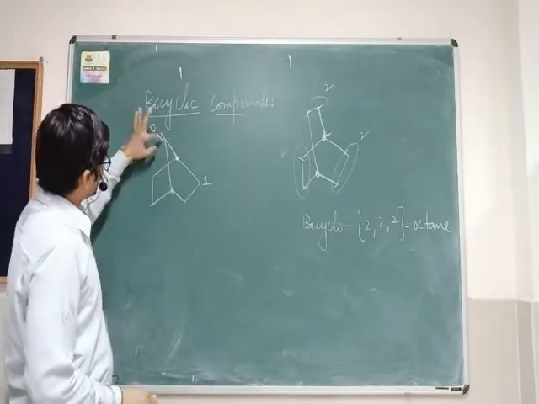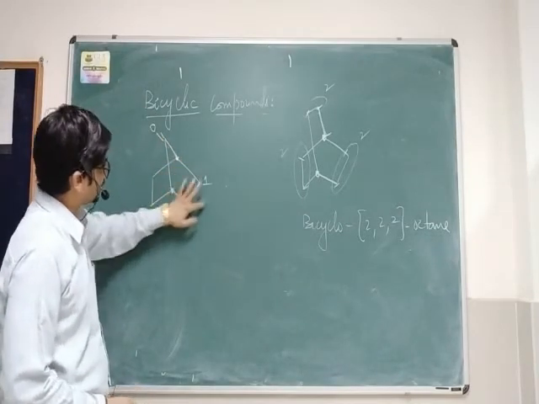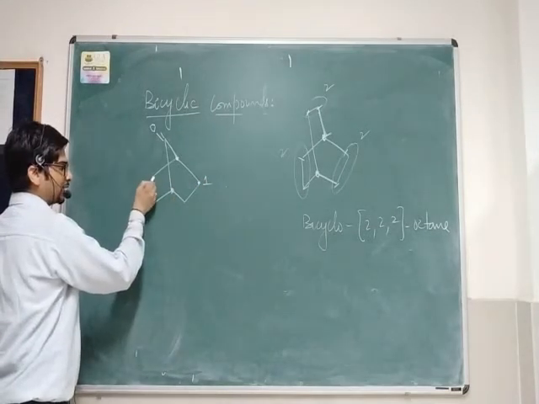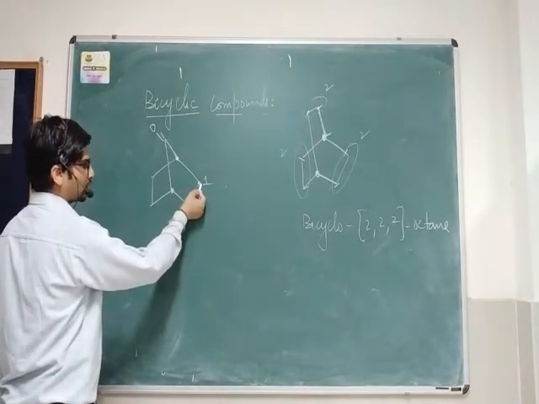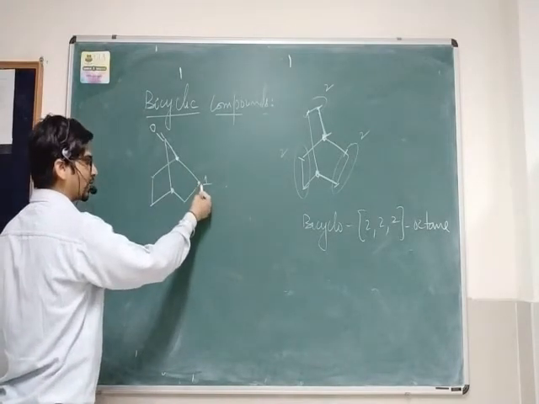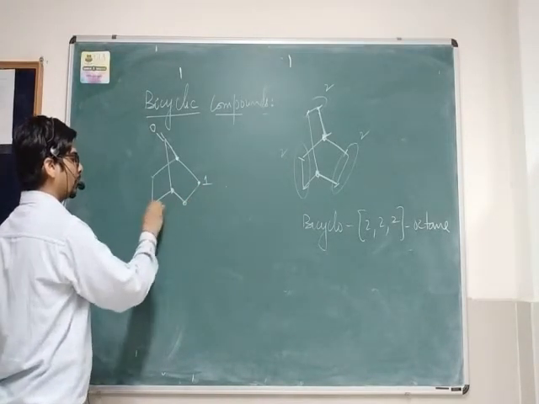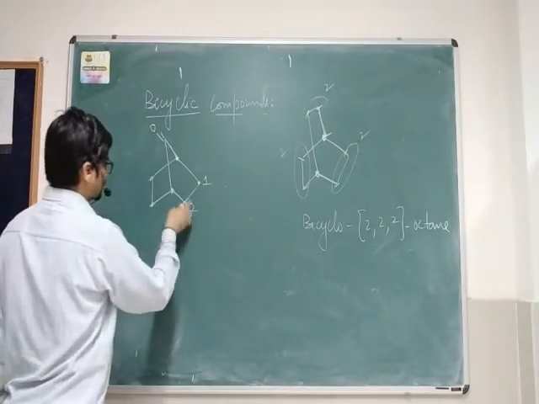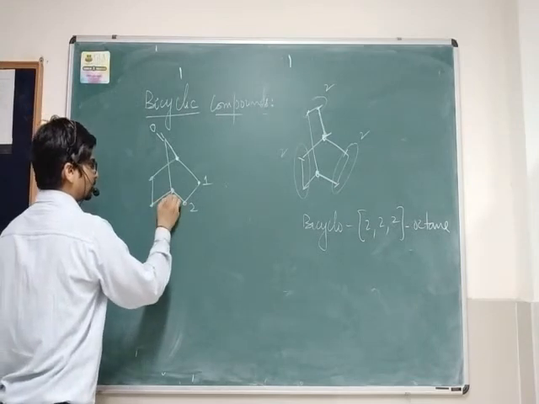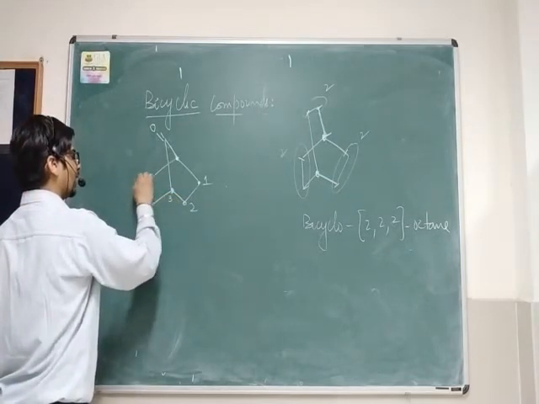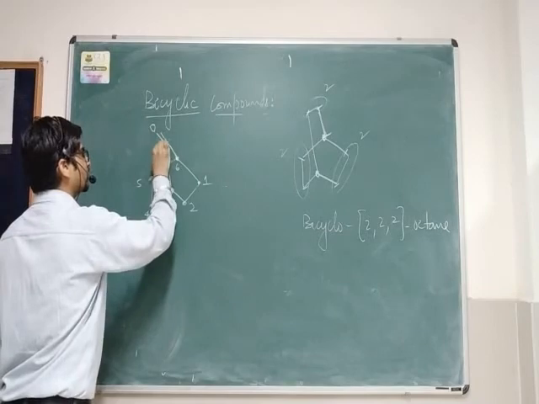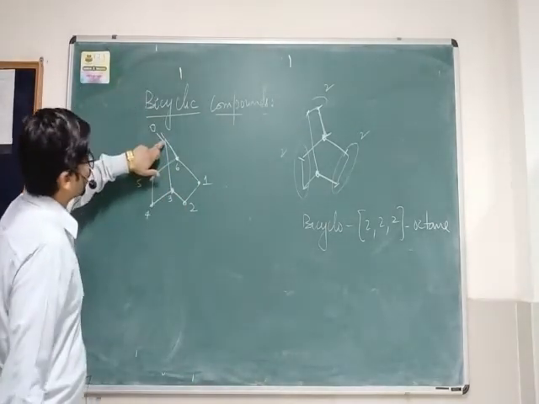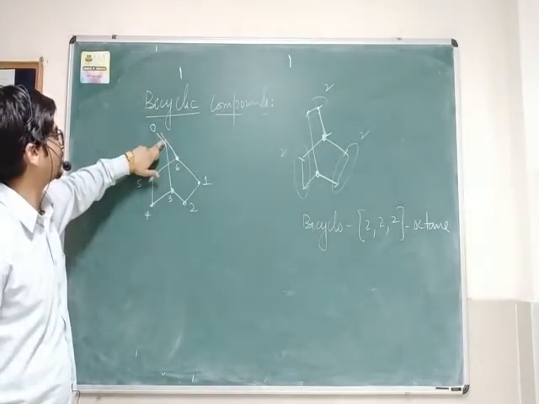Either you can start numbering from this position or from this position, all positions are equivalent. So 1, 2, then this becomes 3, 4, 5, 6, and this position is the 7th position, the last position. The last position will be given to the bridged carbon, the carbon which is bridged.